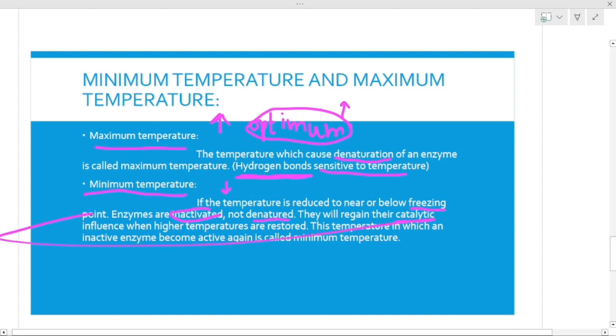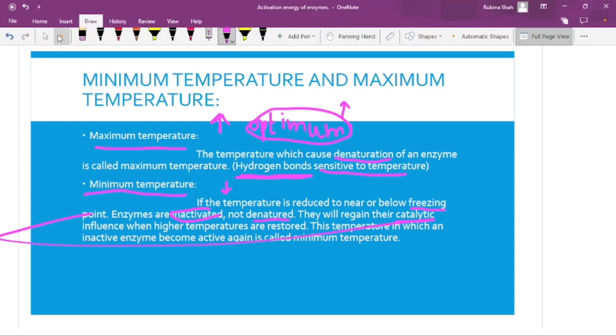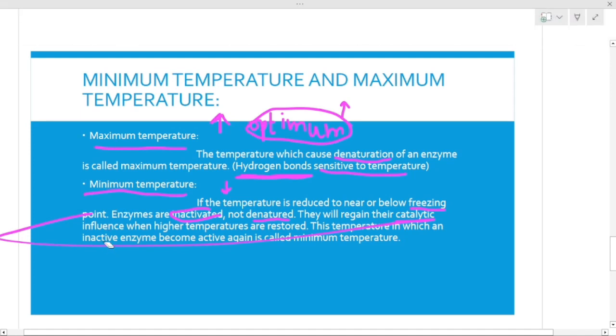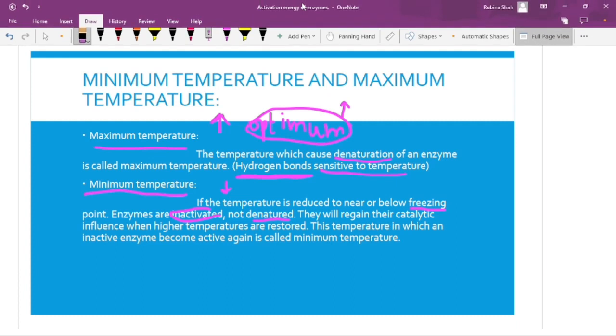The enzyme will work the way it was working before. In this way the enzyme will work better because we have given the optimum temperature again.